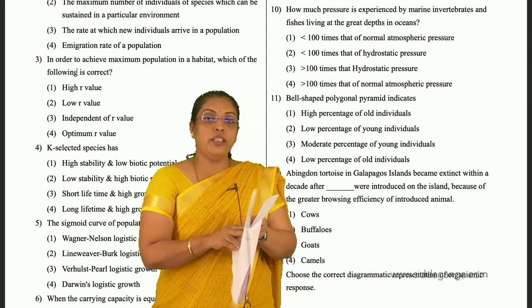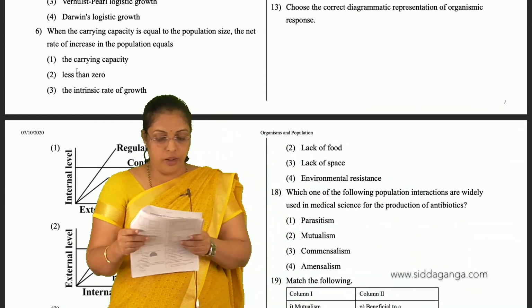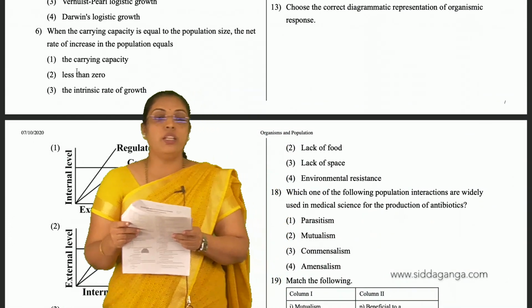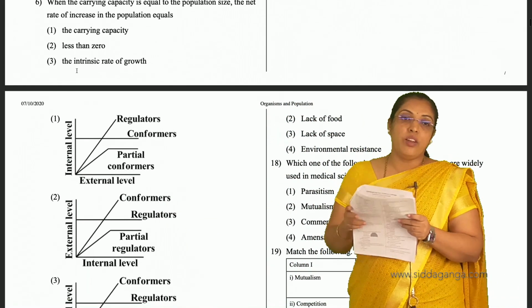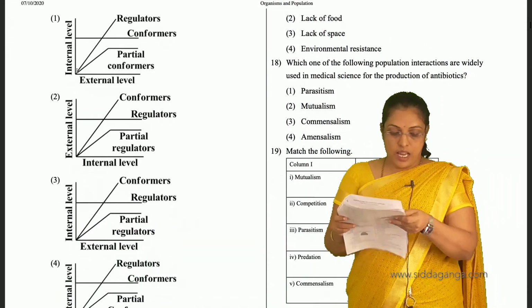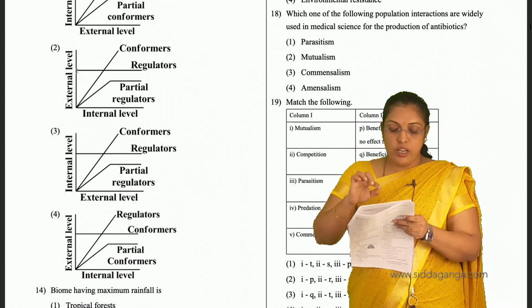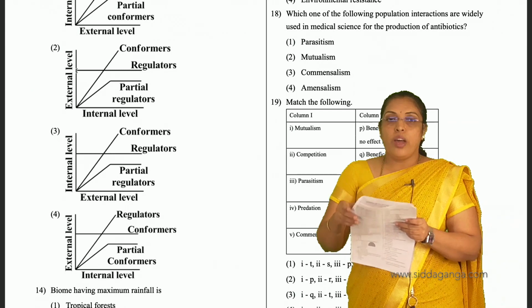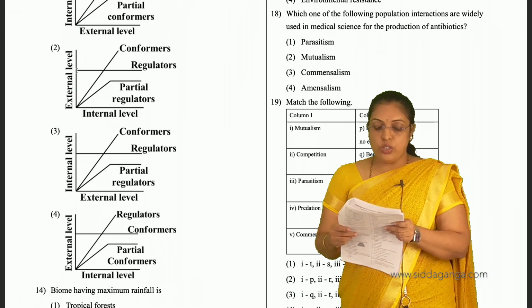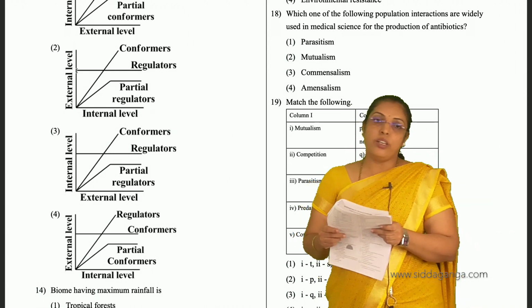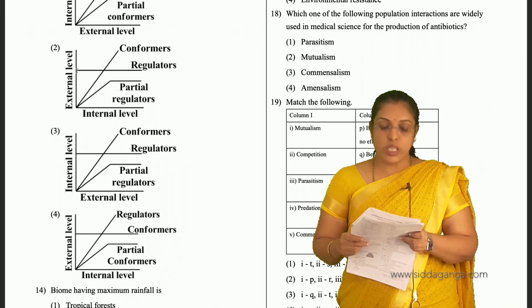Then question number 13. They have given the diagram. In that you have to see the external level and internal level. Third is the answer for the 13th question. The vertical axis shows the internal level, and the horizontal axis shows the external level.